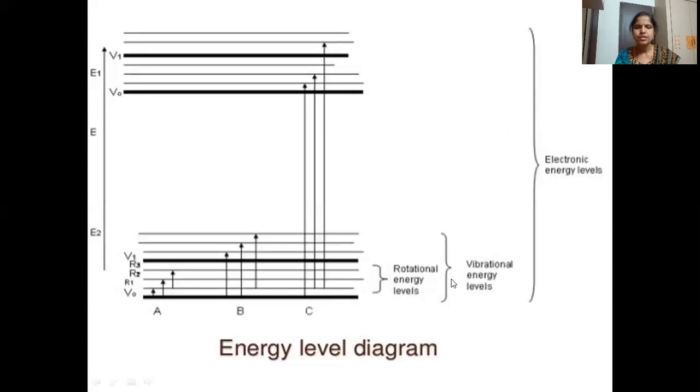Then come vibrational energy levels, and these in turn consist of rotational energy levels. The energy difference between the rotational energy levels is very minimum. That is the reason transitions between the rotational and vibrational energy levels take place when the sample is irradiated with IR. And what is the frequency of IR?